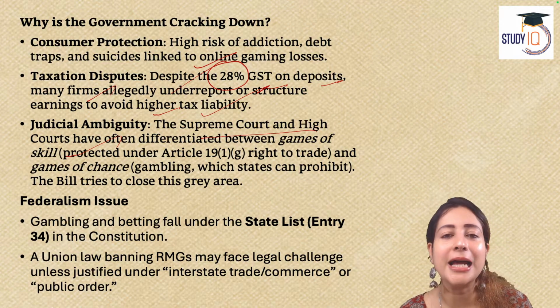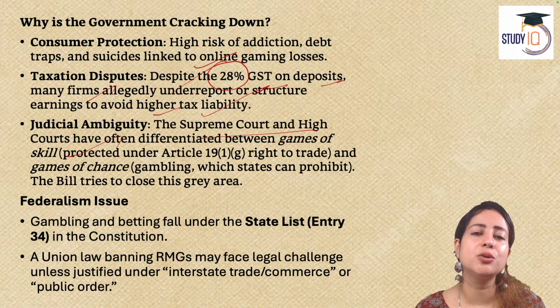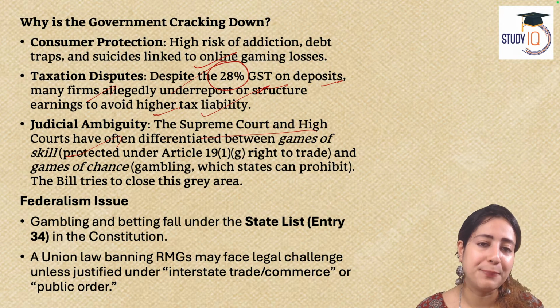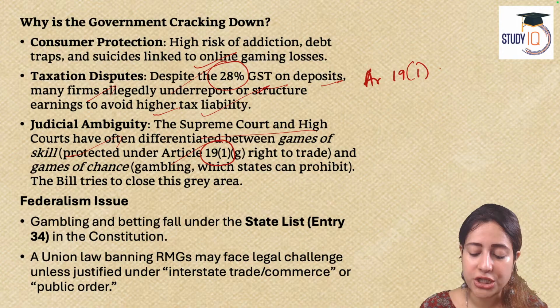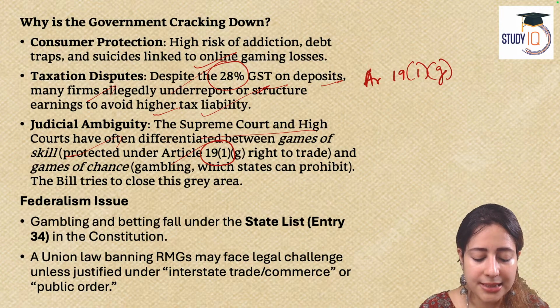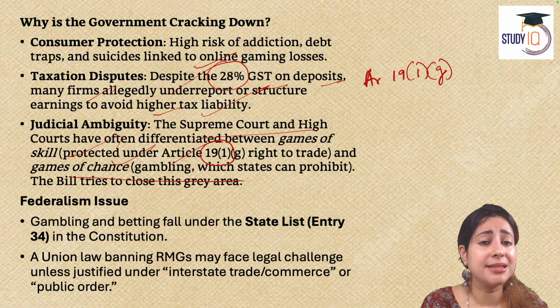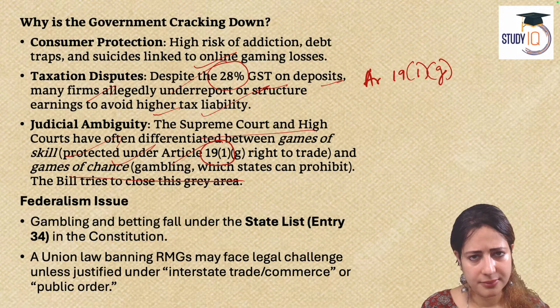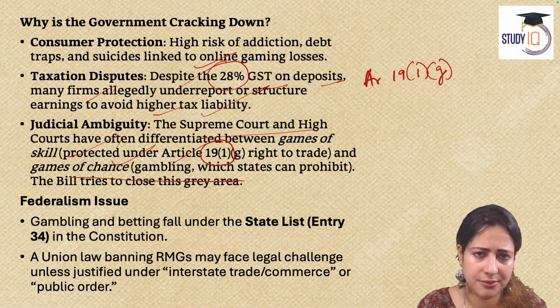Then the problem is that many citizens are very angry about it. Citizens are not happy. Why are they not happy? They are using constitutional article to express their unhappiness. They are saying under Article 19, that is typically the right to freedom, there is a clause called Article 19(1)(g), which says people have a right to trade and game of chance is also allowed. We can play games which are games of chance, coincidence, luck. We win, sometimes we lose, but that's allowed.